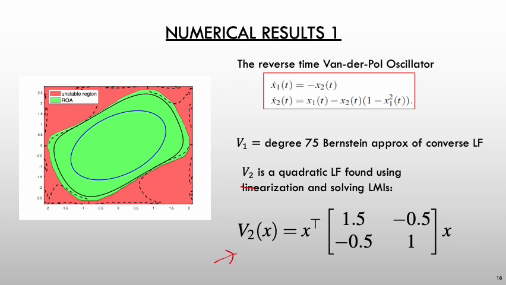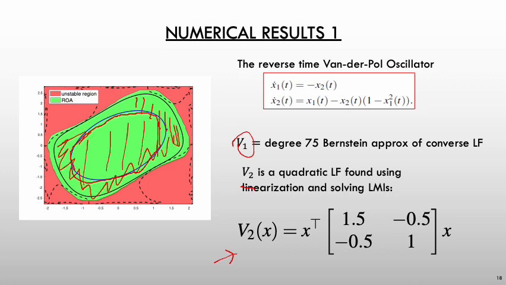So the quadratic Lyapunov function only provides this small region as the region of attraction, whereas the V1 Bernstein approximation can extend the region of attraction and actually fully contains the sublevel set of the quadratic Lyapunov function. The green region is the true region of attraction that we found using Monte Carlo simulation for benchmarking purposes.